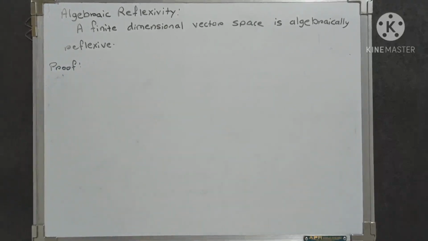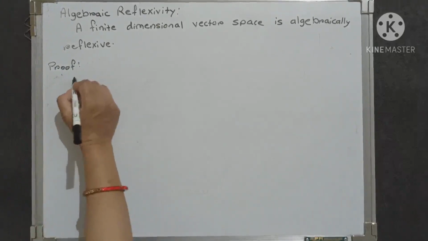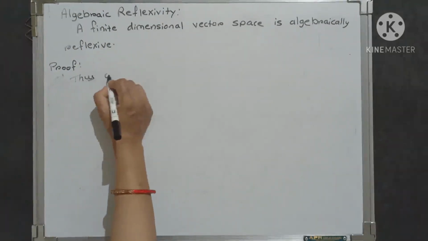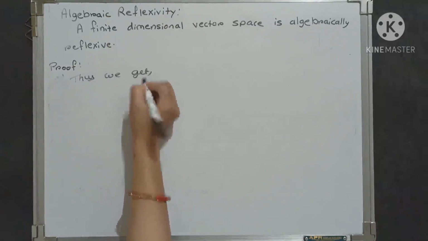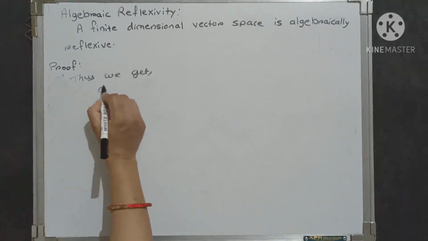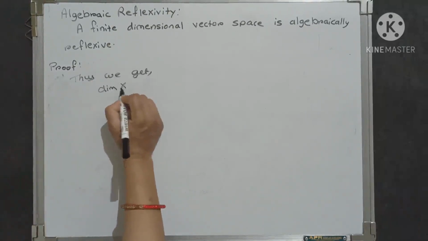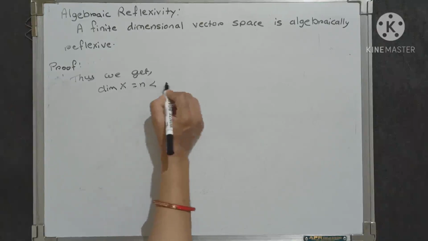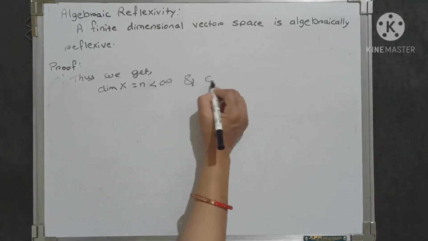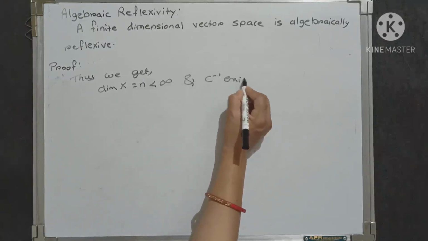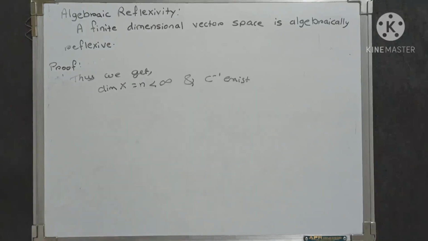Thus we get dimension of x equals n less than infinity and C inverse exists. That is the last statement of this theorem.